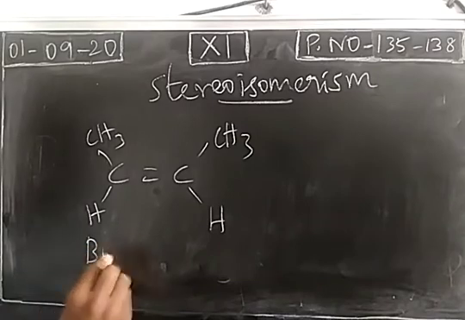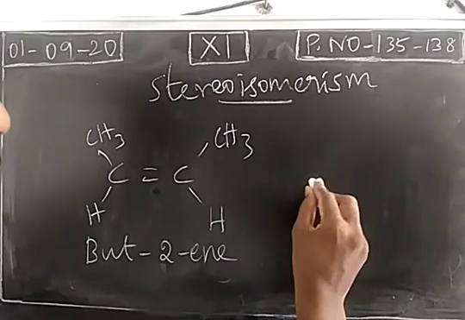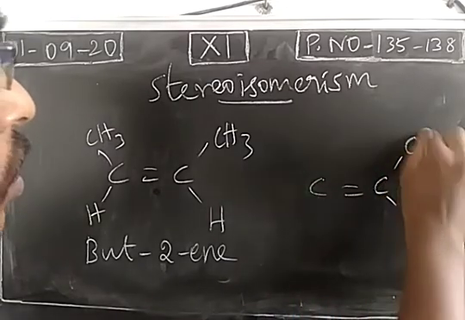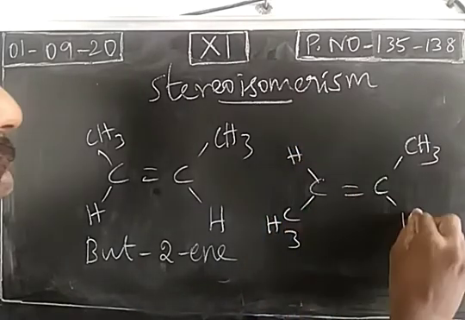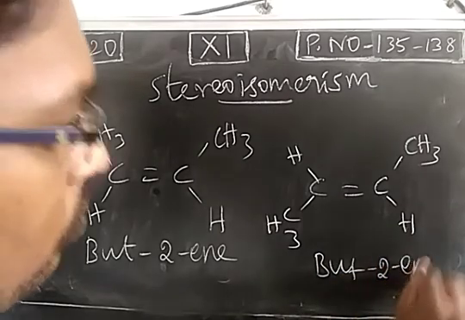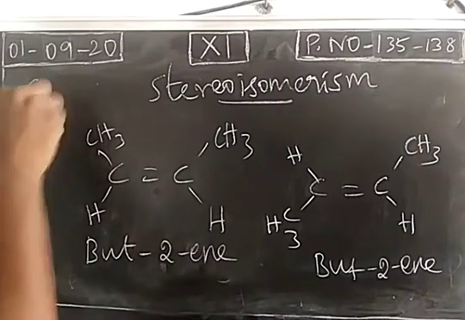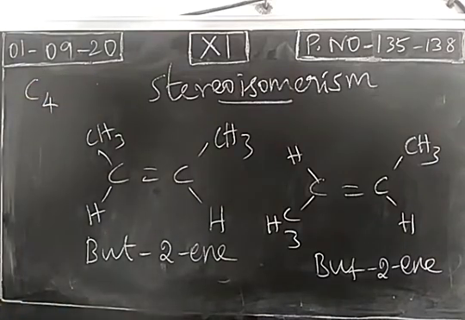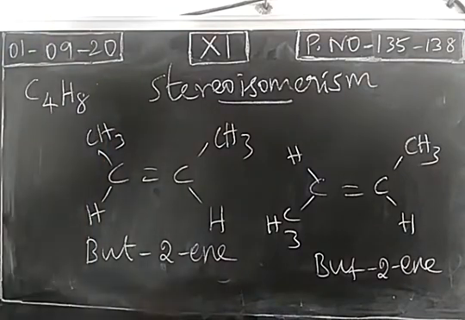So this is 2-butene, and here is one more molecule of 2-butene. For these two compounds, the molecular formula is the same. Both have 4 carbon atoms. What about hydrogen atoms? 8. So these two are alkenes.